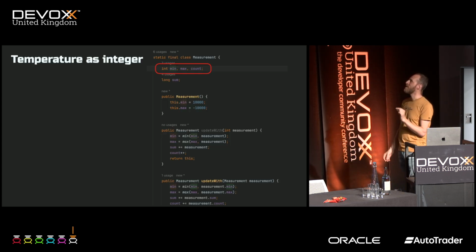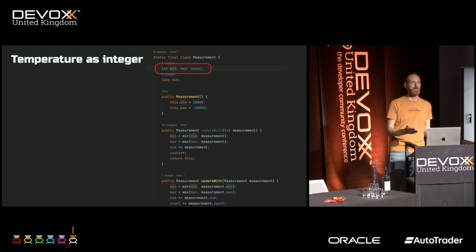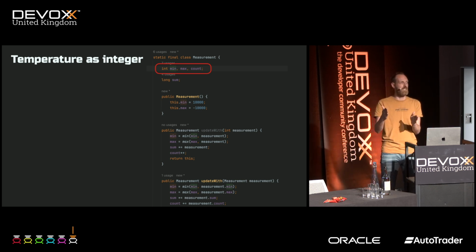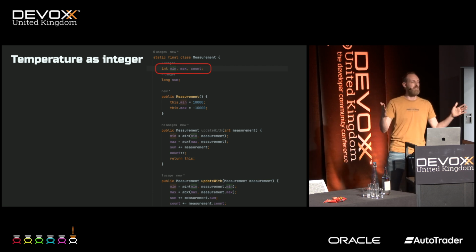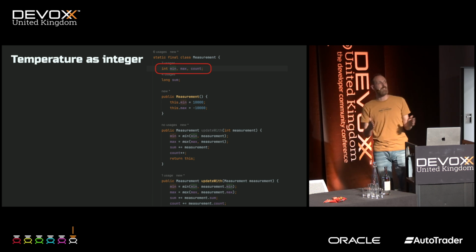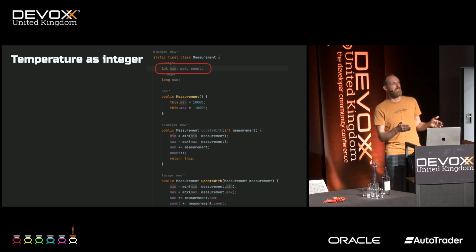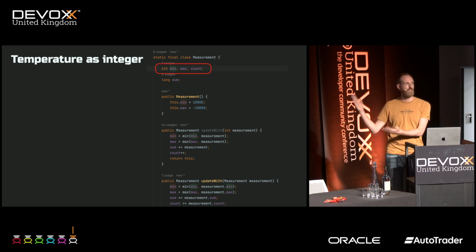One of the things we did, I did, but everybody did, was don't look at these double values as doubles. We're just having one position after the decimal, so just multiply everything by 10, now it's an integer. Already way faster. Integer math is way faster for a CPU than floating point math. Just use integers. Easy.